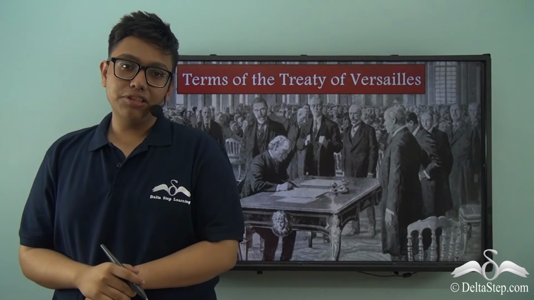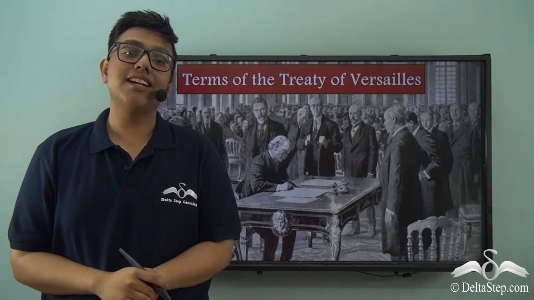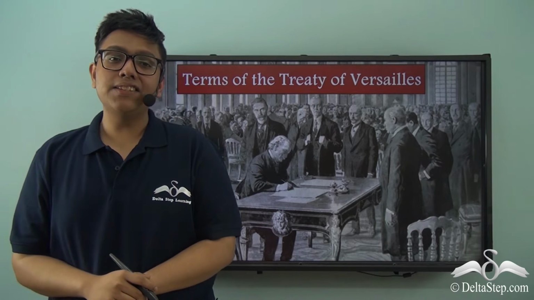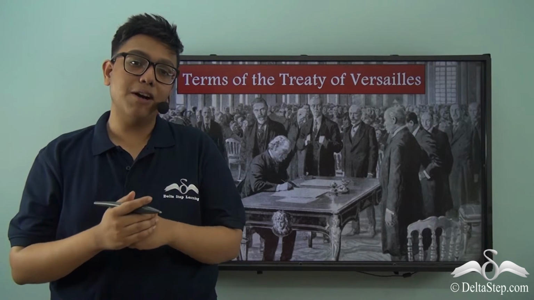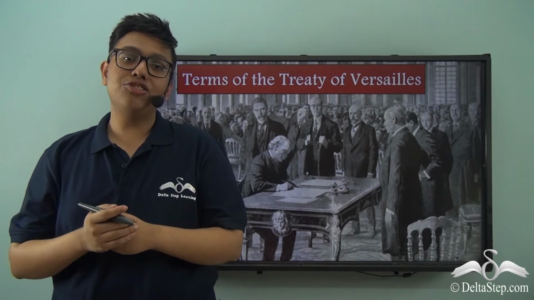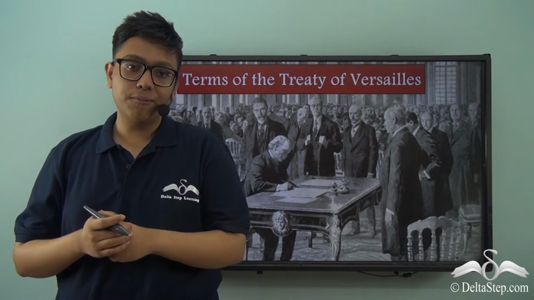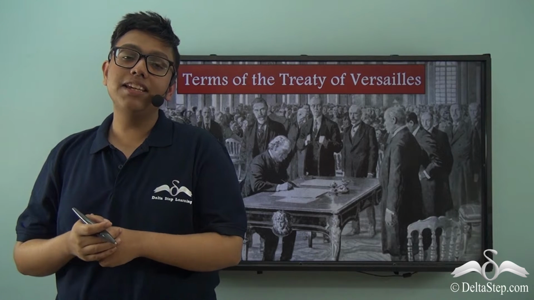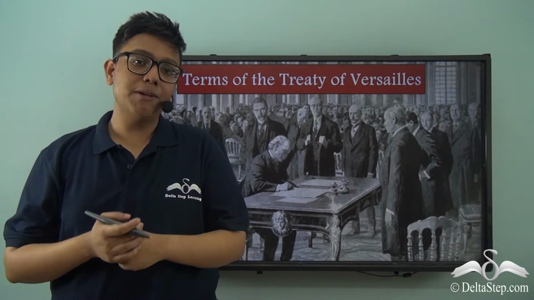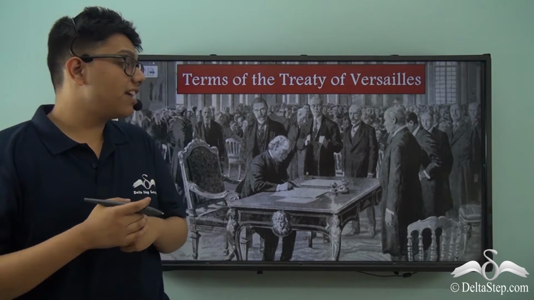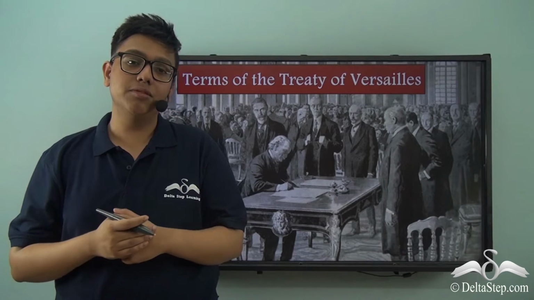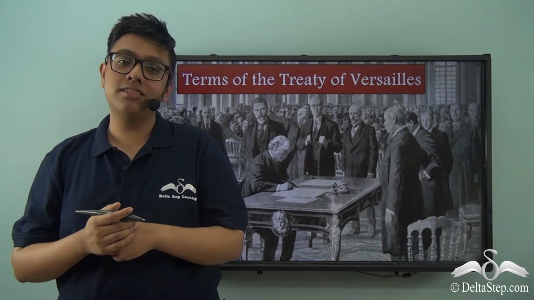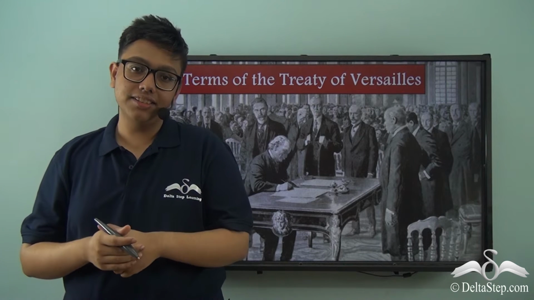In the previous video, you just learnt about the various territorial terms of the Treaty of Versailles. The Treaty of Versailles was a peace treaty between the Allied powers and Germany. Now, Germany had lost the First World War, and therefore the terms imposed upon it were considered to be unfair and unjust by the German public. While looking at the territorial losses endured by Germany, we found out that it had to give away almost 13% of its own European territories.